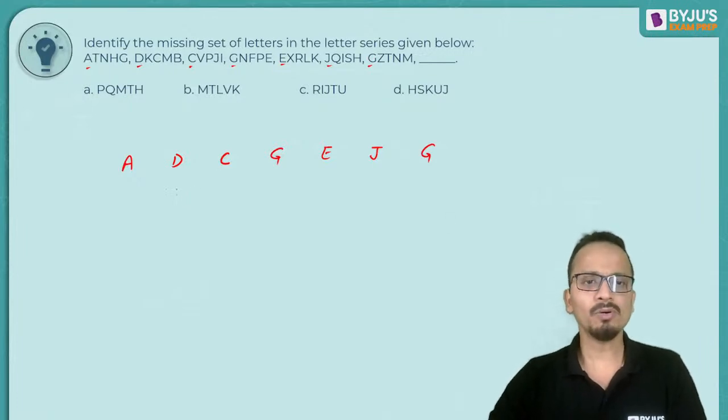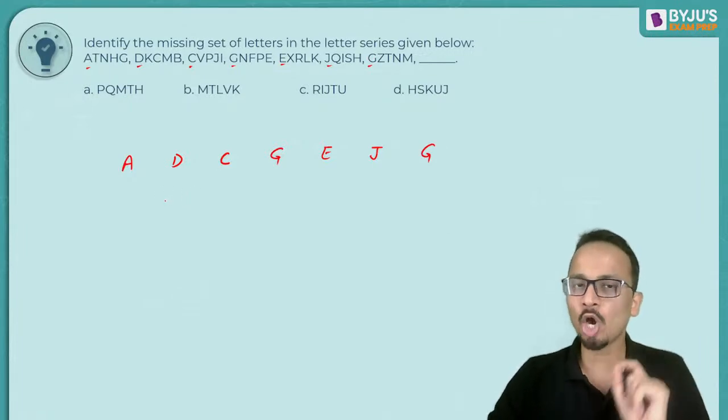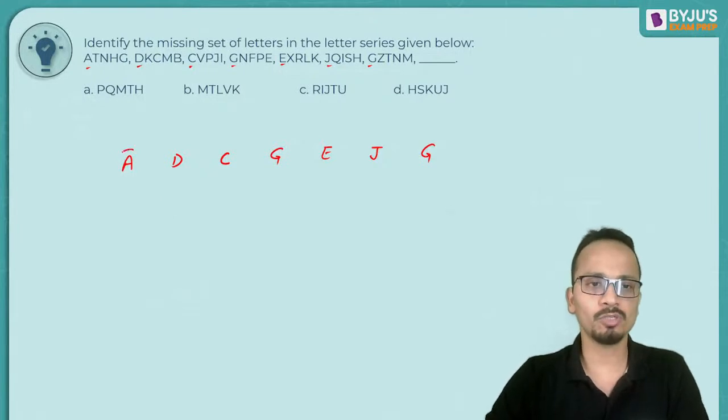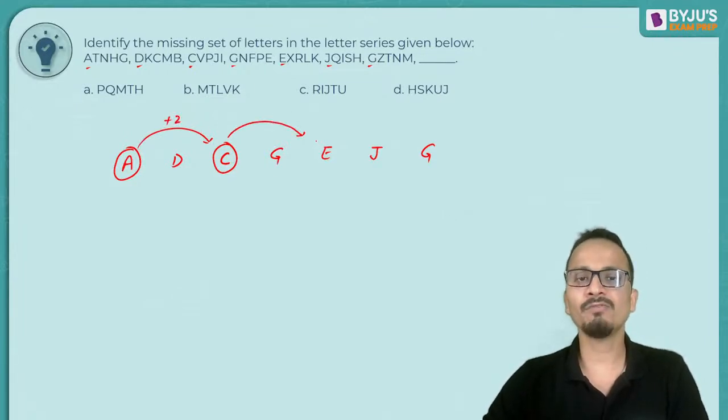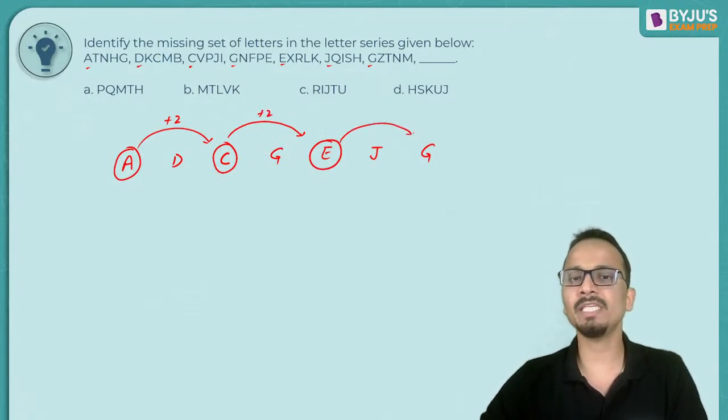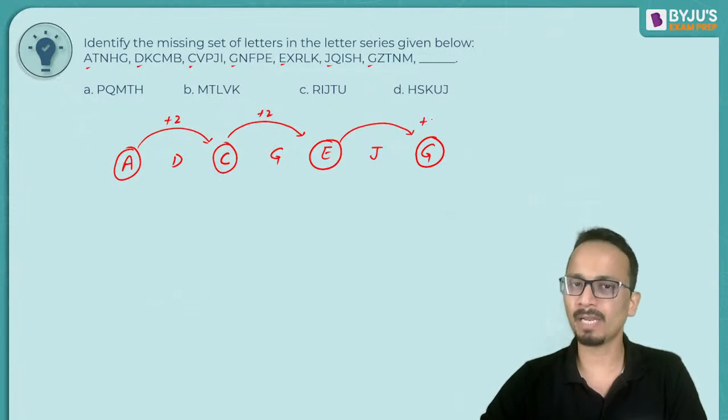Okay. Now, in this question, an alternate logic is followed. So start from A and go to C. This is basically plus 2. So A plus 2 is C. Then from C to E, it is again plus 2. And then from E to G, it is again plus 2.